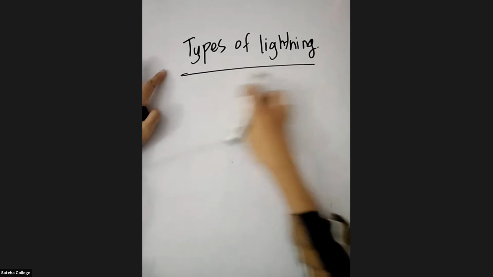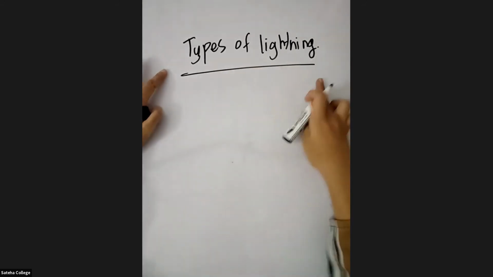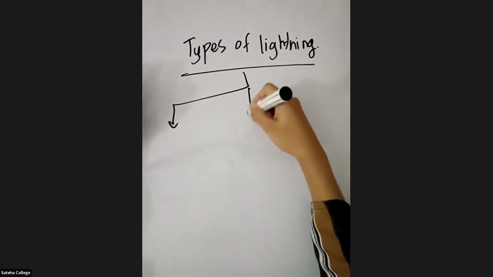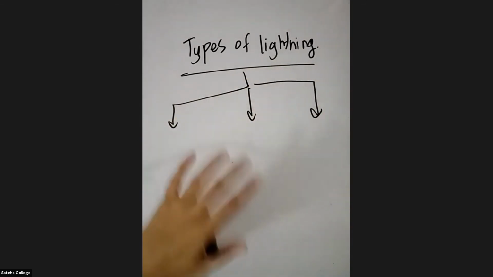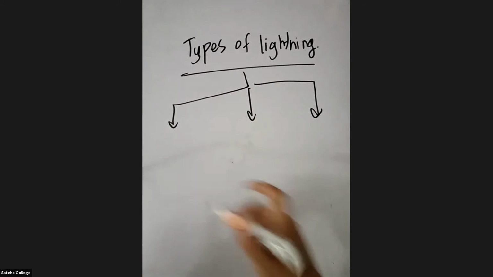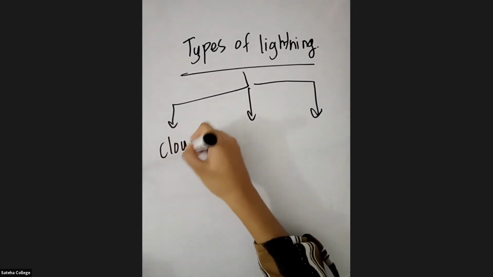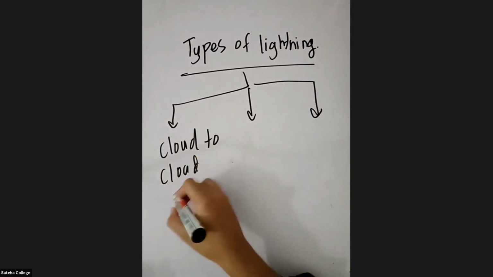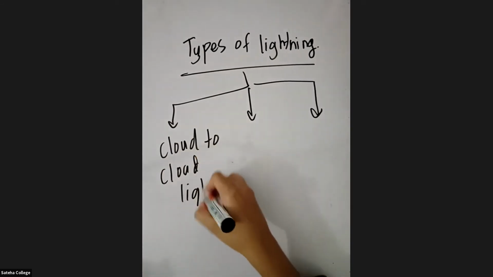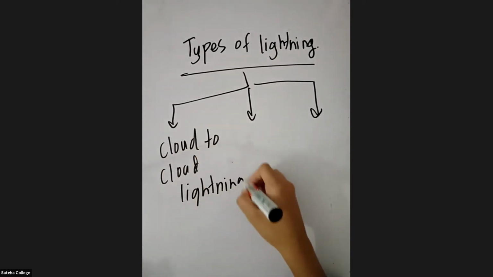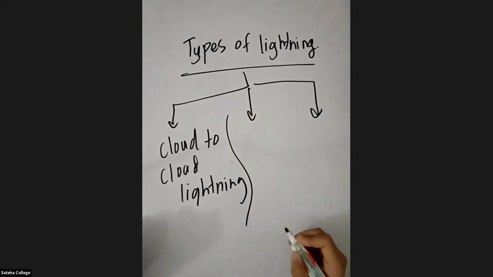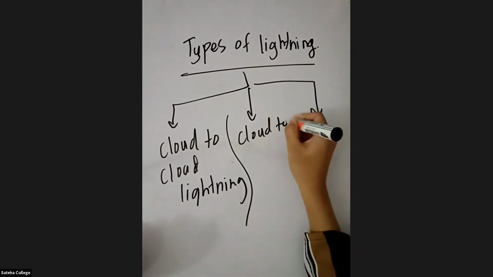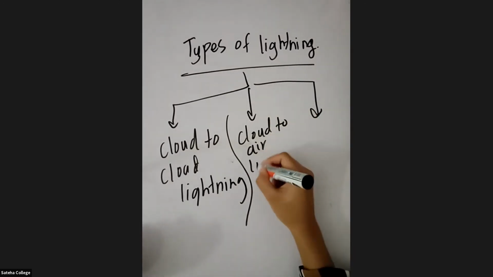So the types of lightning. There will be 3 types of lightning based on the jumps. The first type, you call it cloud to cloud lightning. The second type, you call it cloud to air lightning.